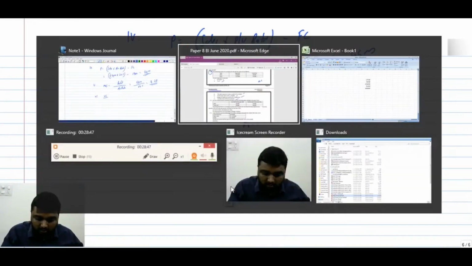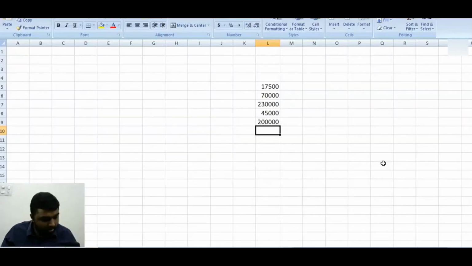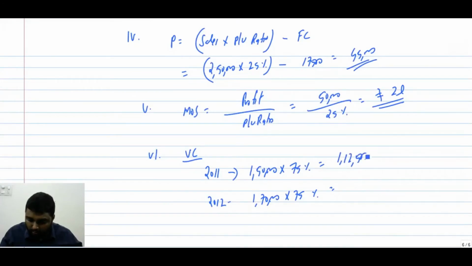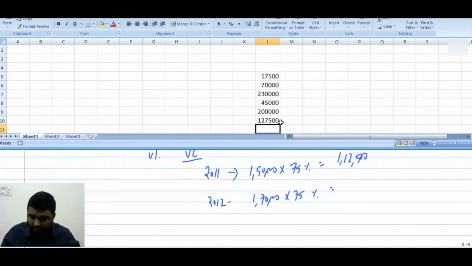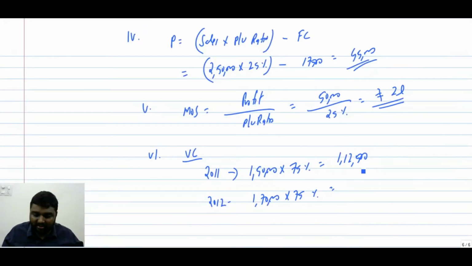First for 2011: sales of 1 lakh 50 thousand into 75%, which is 1,12,500. For 2012: 1 lakh 70 thousand into 75%, which is 1,27,500.